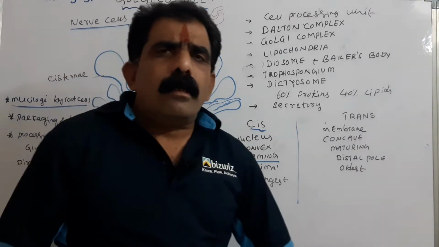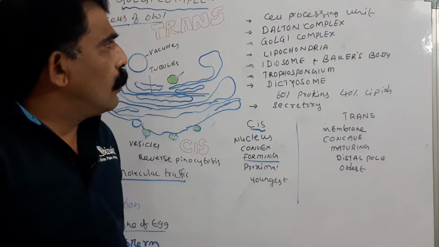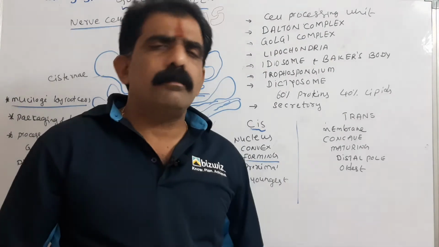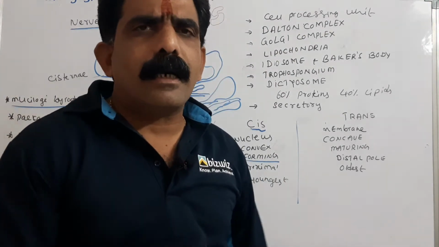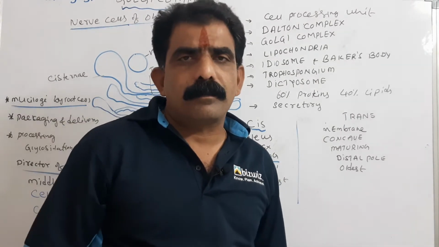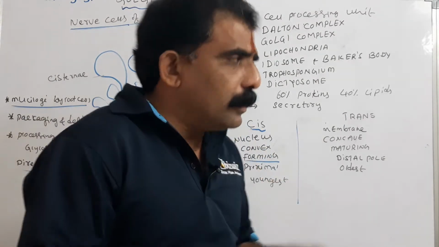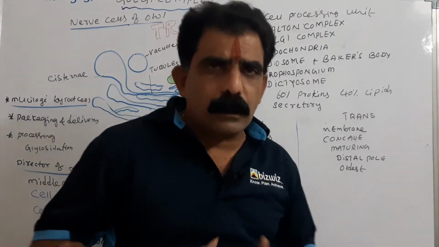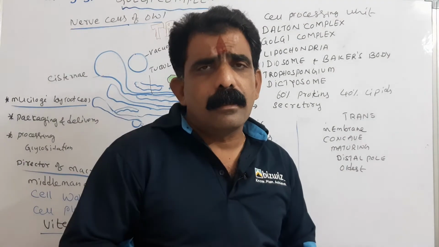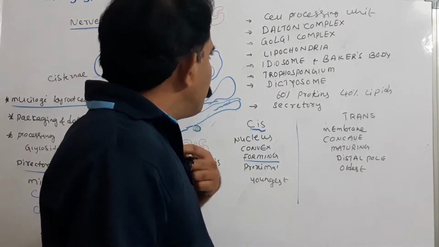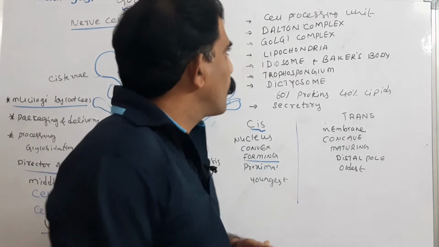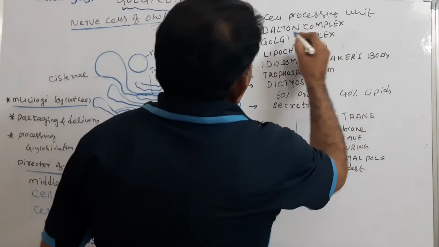Here, Golgi complex is also called cell processing unit because the Golgi complex carries out processing of the products or the materials which are released by even other cell organelles like endoplasmic reticulum. As it is concerned with the processing of that materials, it is called processing unit of the cell or the cell processing unit. And the same is called Dalton complex.